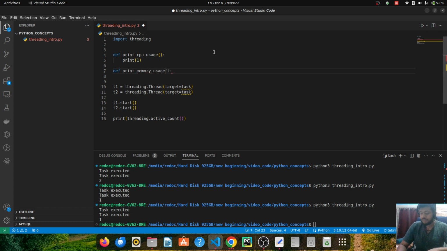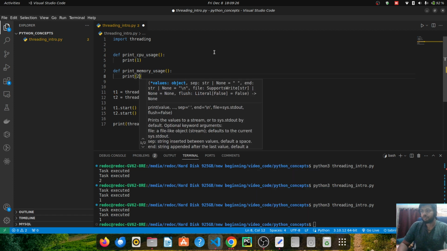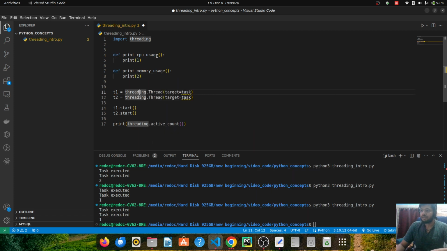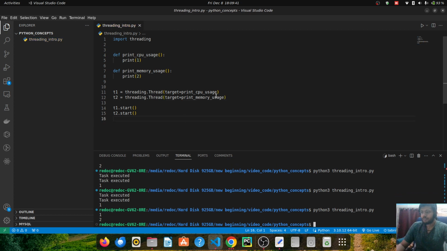Okay, if I print the memory usage, and let's say print 2, and I give them those tasks, I give the task print CPU usage to thread T1 and print memory usage to thread T2. If I run it now, you will see 1 and 2 will be getting printed, right?